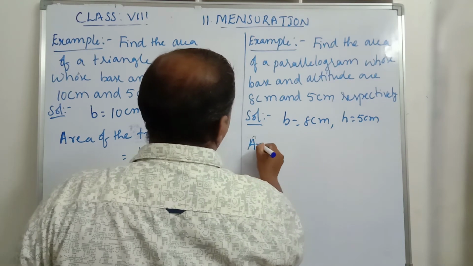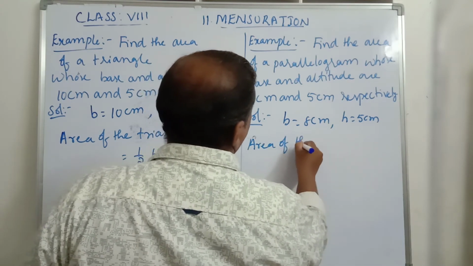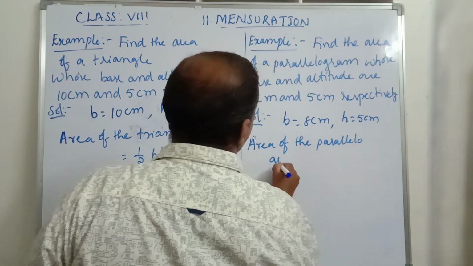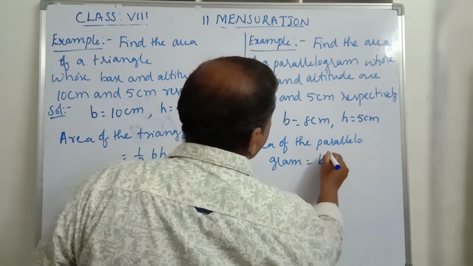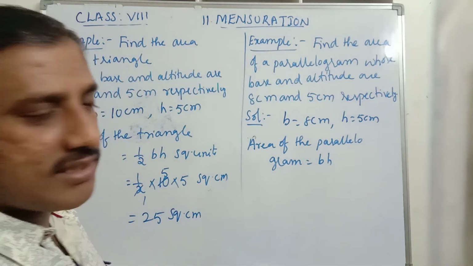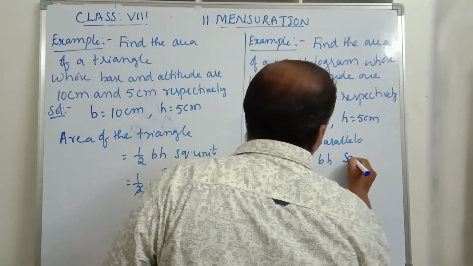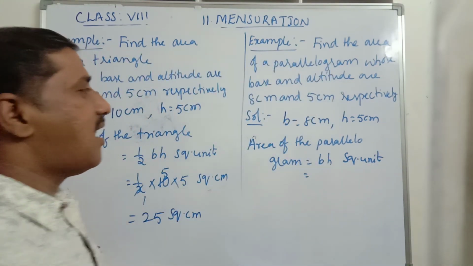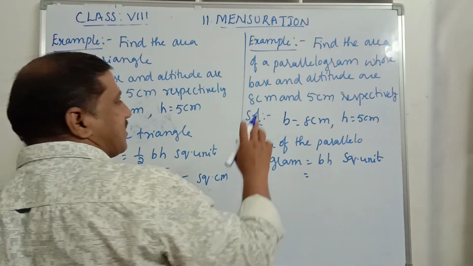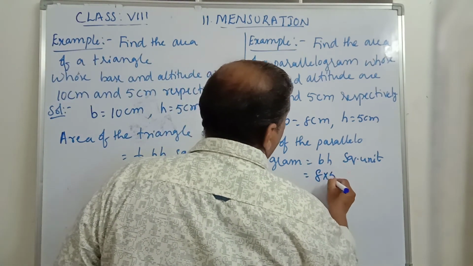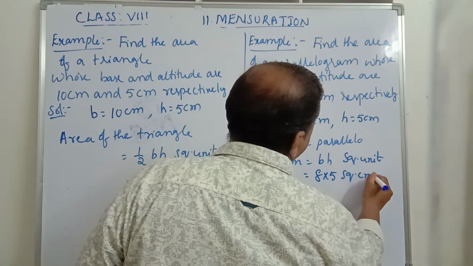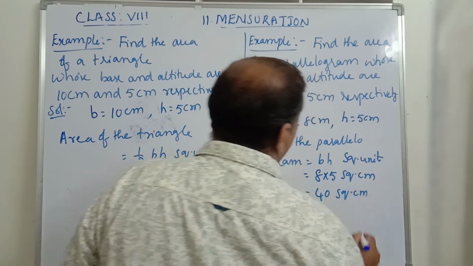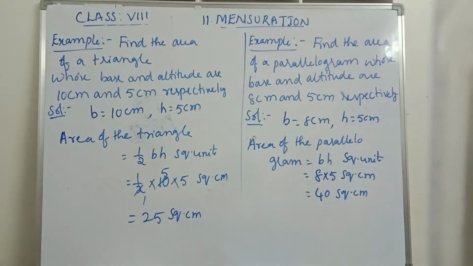Now area of the parallelogram is equal to, what is the formula? It is base into height, that is B into H, base into height square units. So here base is 8 centimeters, height is 5 centimeters, that is 8 into 5 square centimeters. 8 5s are 40 square centimeters.